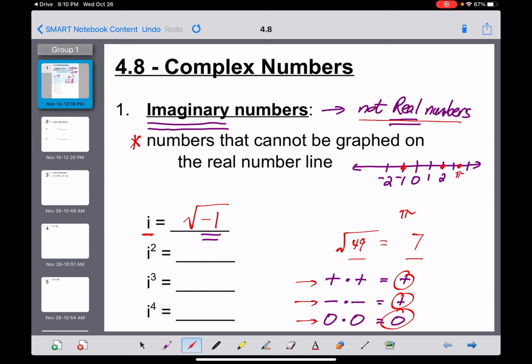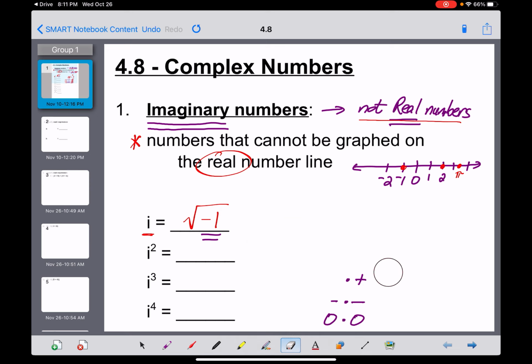It's tempting to say there is no number out there multiplied by itself that equals negative 1, and what you're really saying is there is no real number out there times itself that equals negative 1. But there is an imaginary number. i is how we define it, and it's the square root of negative 1. Now that, you guys, is the only imaginary number that you really need to know. Everything else we're going to do is a variation off this same thing.